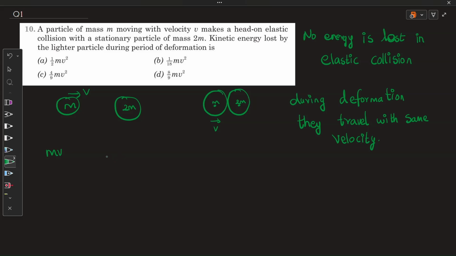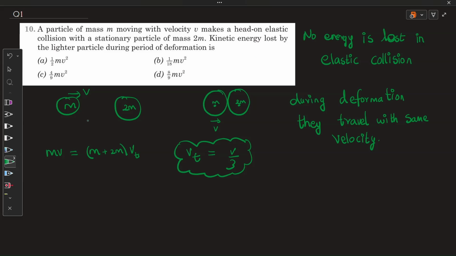So mv is the initial momentum. Anyway, as it is an elastic collision, throughout the whole motion the momentum is conserved. So mv is nothing but m plus 2m into some velocity, let's assume vt. Now this is the velocity at which these two bodies are deforming. So let's find the vt. Vt is nothing but v by 3, right? So we found what is vt.